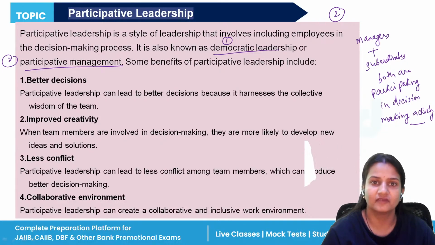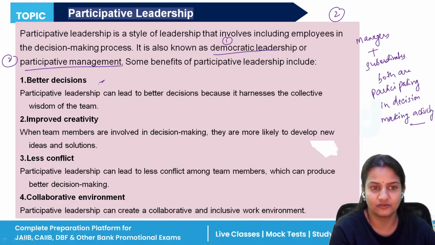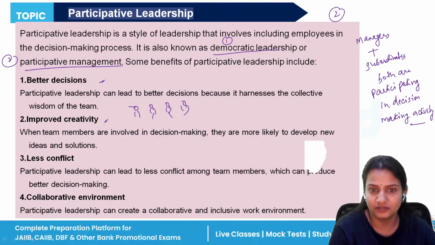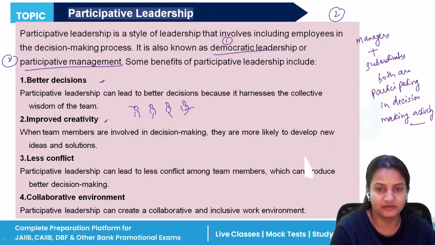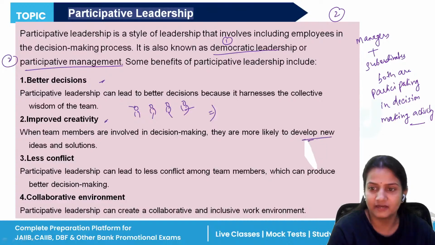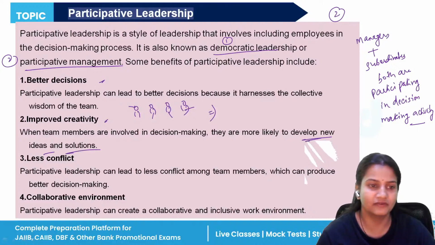When both come together, when both make the decisions for the company, they can lead to better decisions for the company. Creativity will also improve if all the persons are included in decision making activity. This person will give a different type of idea, and that person will give a different type of solution to the problem of the company. When more and more people are included, they will develop new ideas and solutions for the organization. That is why creativity also improves when both participate in the company.